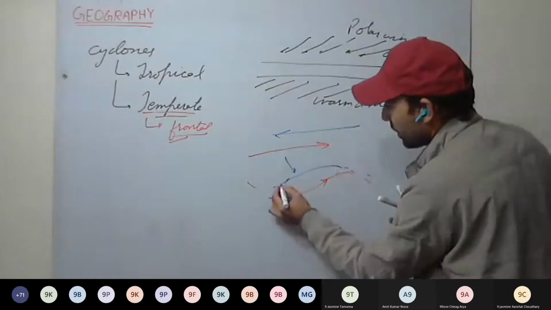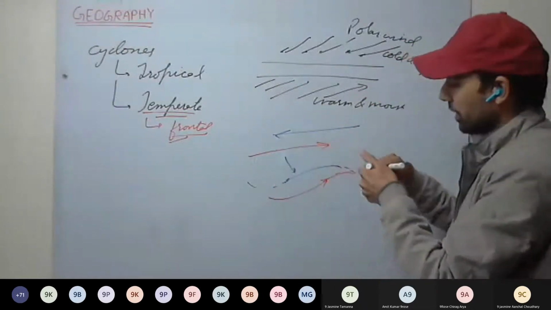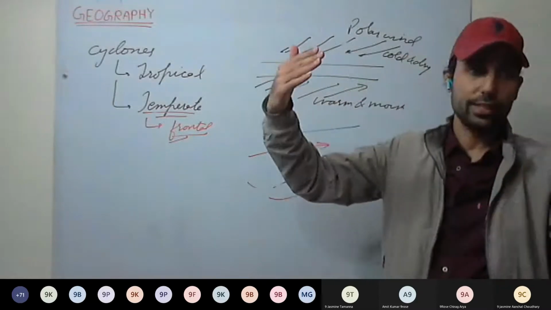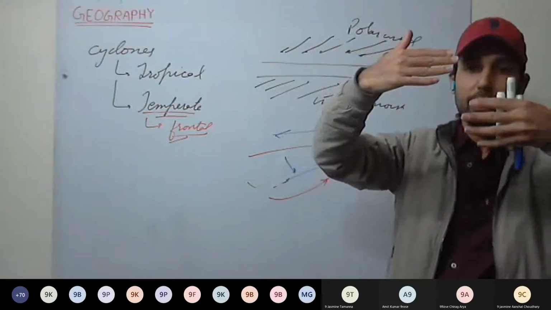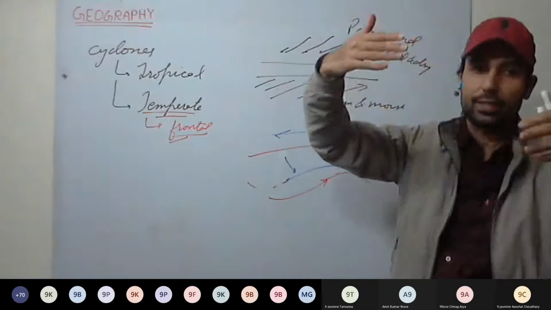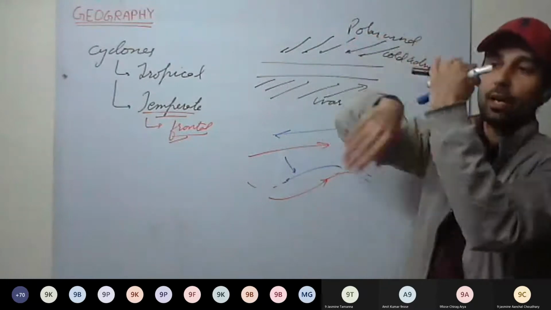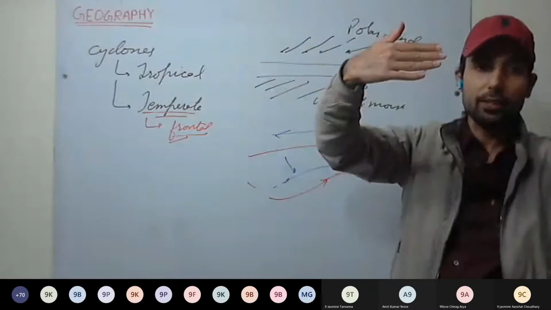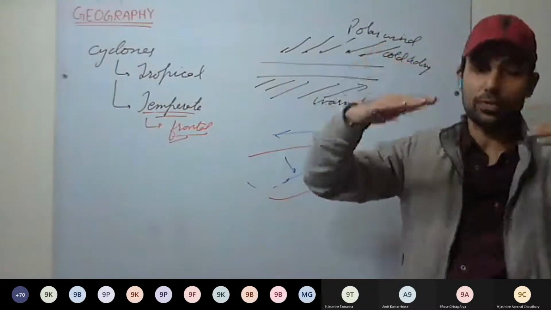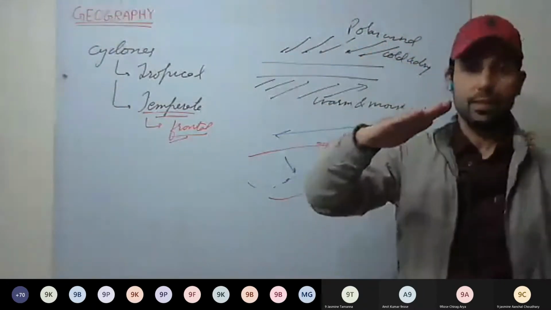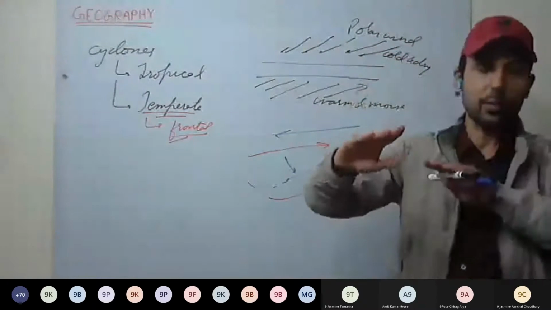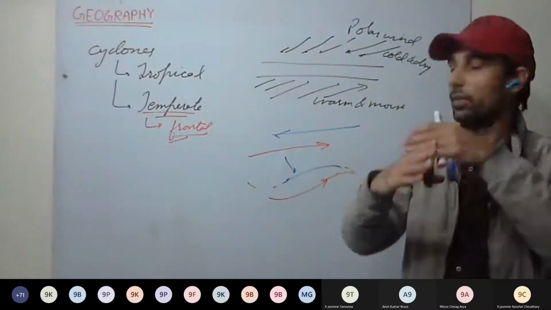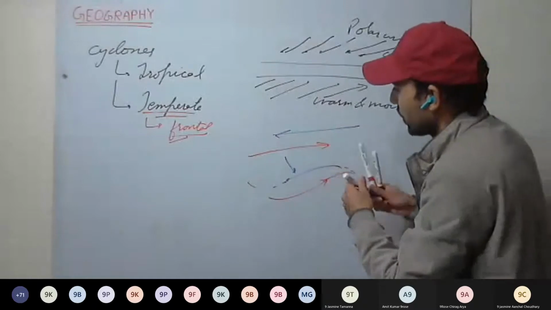So you can take it like this. Two winds are coming. This is the cold wind. This is the warm and moist wind. They come, now they divert. And this is how the circulation is formed. Cold and dry, warm and moist. The cold winds will be more dense, the warm winds will be light. So these warm winds rush over the cold winds.